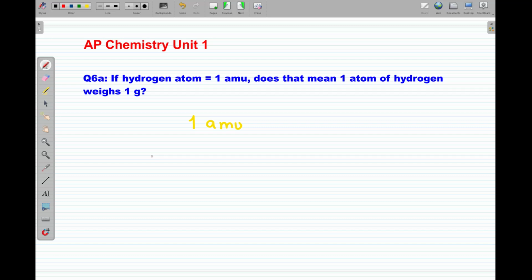No. Remember, we had two scales. The normal scales that we are using every day, and we said that we cannot use this for the atoms. It's very tiny. And the tiny scale that we have made up by comparing everything to the hydrogen atom, that's using AMU scale. So this is the gram scale.